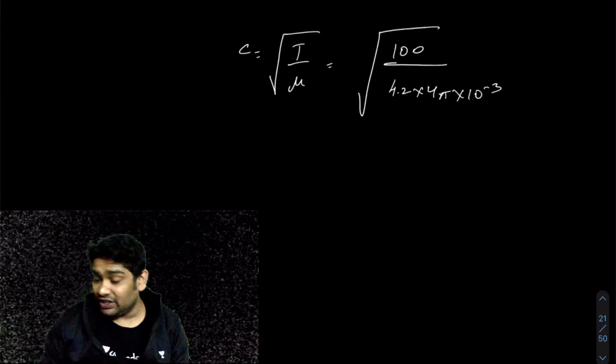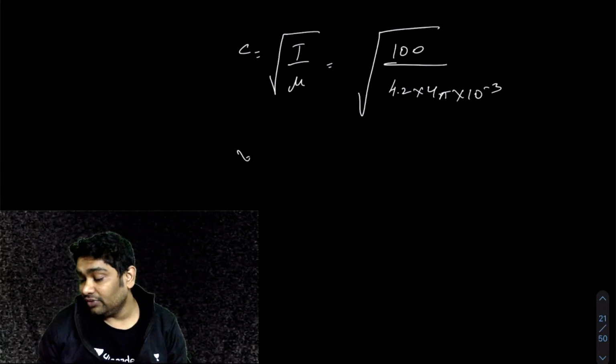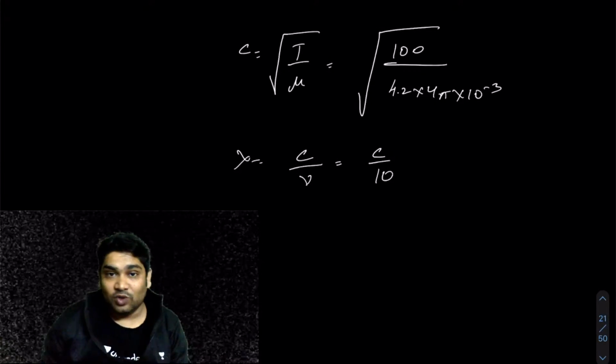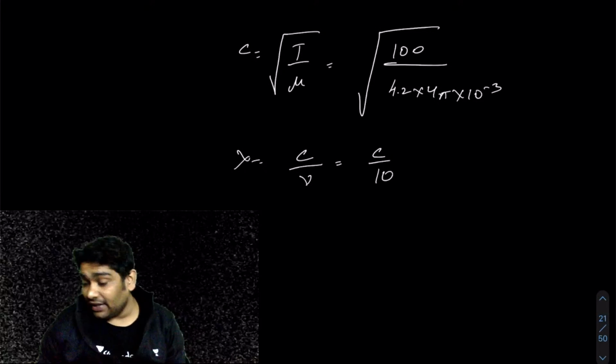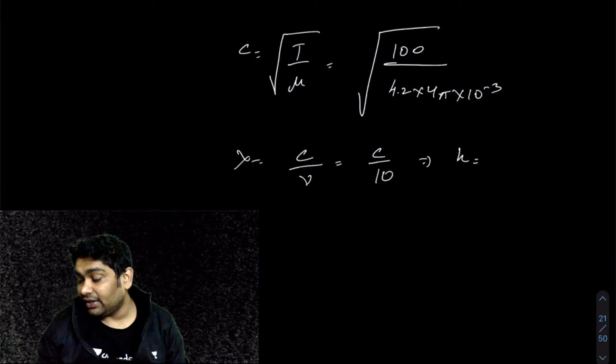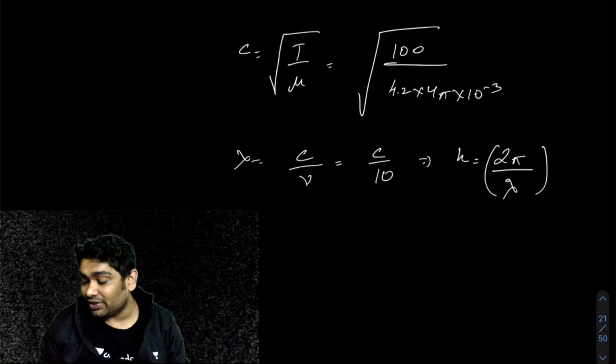Once I have the value of C, I know lambda. Lambda would be equal to C over nu, so it would be C over 10 hertz, which was the frequency. Now once I know lambda, I can calculate K also. K is 2 pi over lambda. Now once I know K, I know the equation.